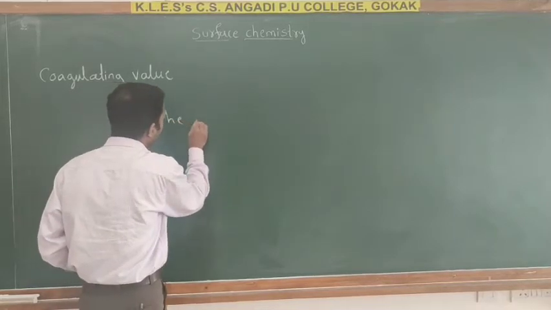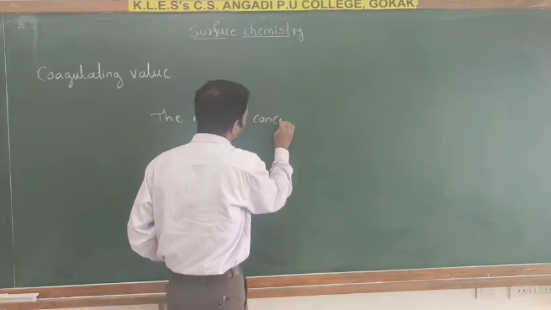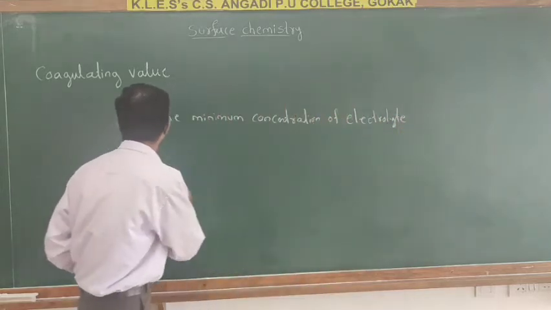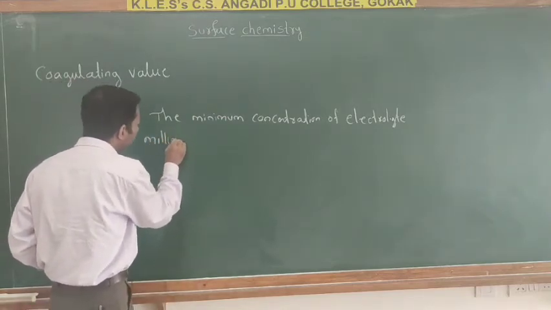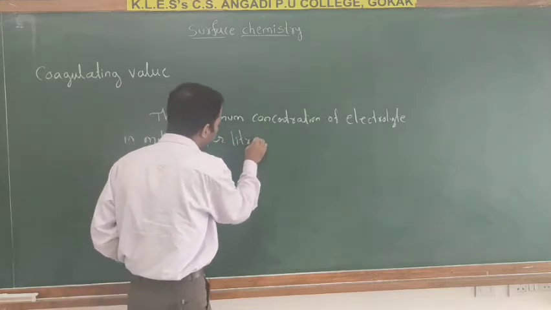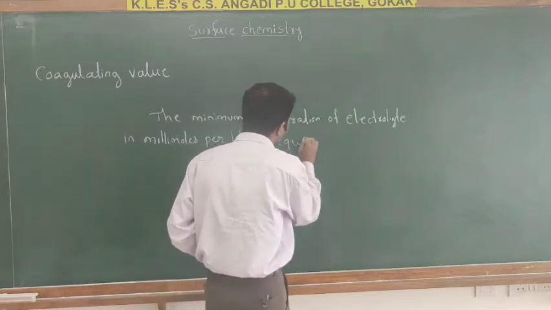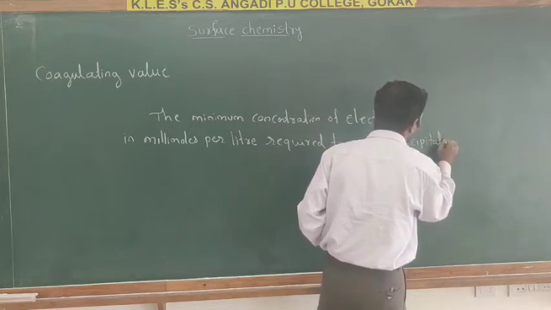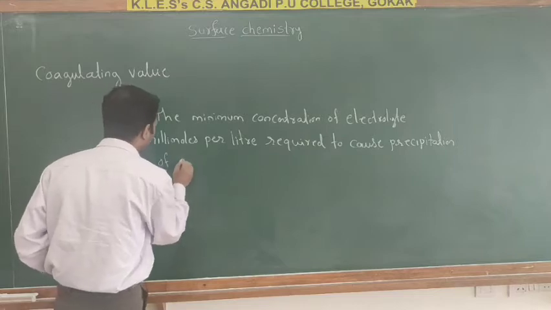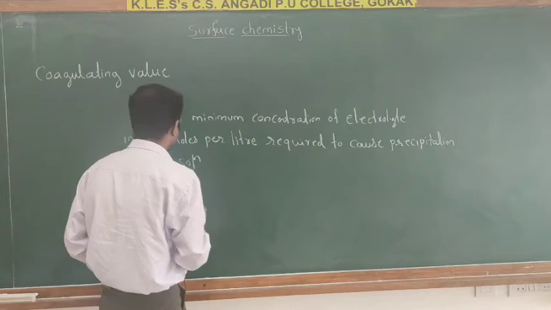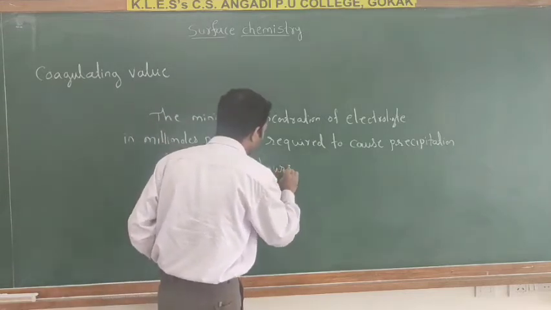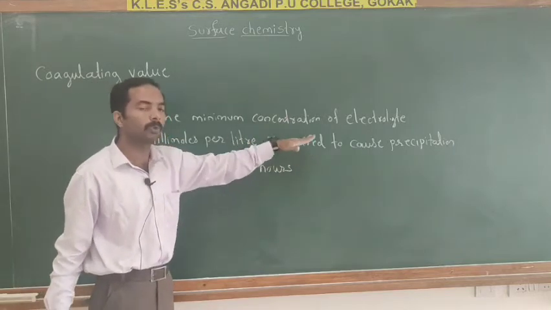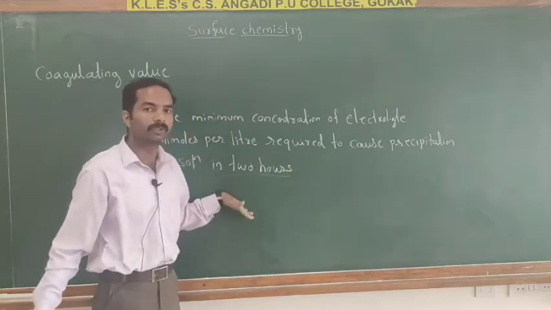So next we move towards coagulating value. The minimum concentration of electrolyte in millimoles per liter required to cause precipitation of a solution in 2 hours is called the coagulating value.